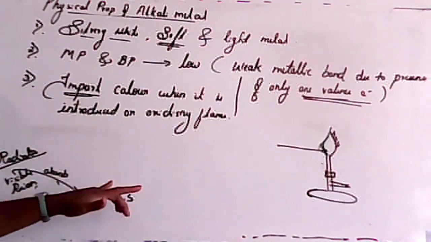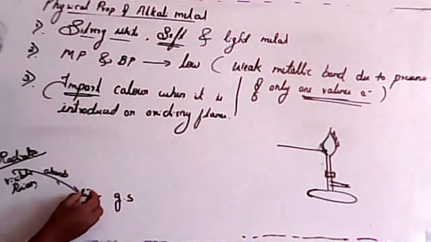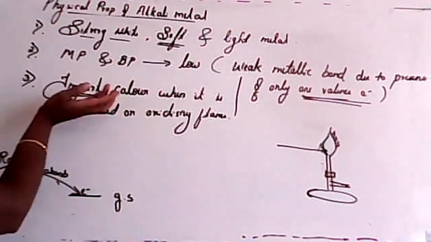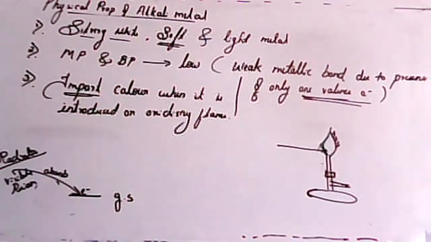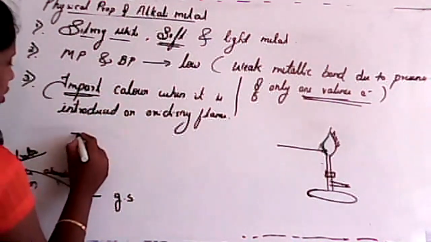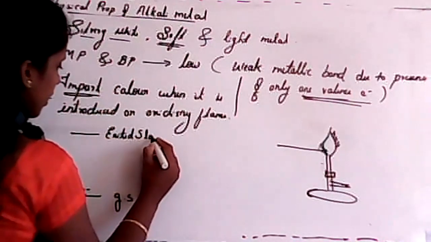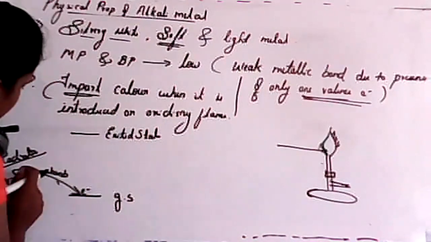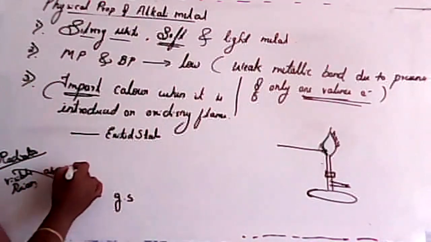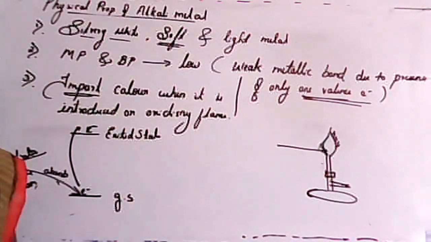When you are supplying energy, what will happen? It will jump from ground state to excited state. It will jump from a lower level to a higher energy level. Clear? So that is known as excited state, at a higher energy level. So the electron will absorb energy and jump to a higher energy level.